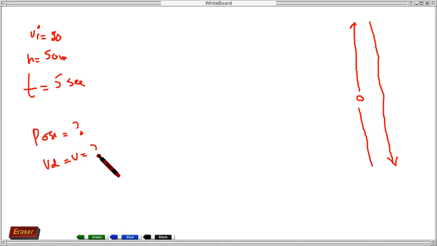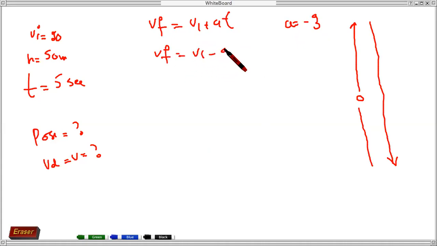Okay, excellent. We have the first equation, Vf is equal to Vi plus At, correct? In free fall, we replace acceleration by minus g. So we can write this equation as Vf is equal to Vi minus gt, because acceleration due to gravity is a equal to minus g.